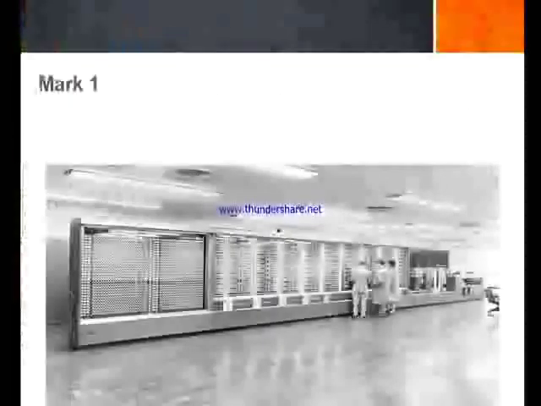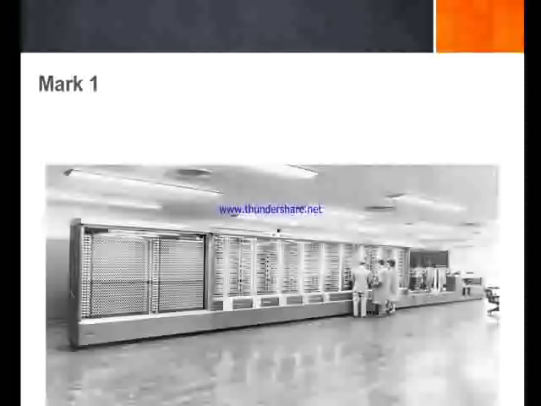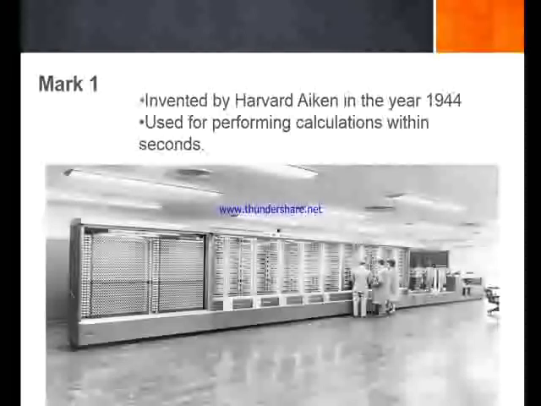The next kind of computer that you see on the screen is called the Mark I. Can you see its size, students? Yes, it is a very huge computer, about 15 meters long, and it was invented by Howard Aiken in the year 1944. It was used after World War II for different kinds of calculations and was made by the company IBM. You know what? How fast it was? It could perform calculations in just 3 to 5 seconds and is called the first fully automatic calculator.